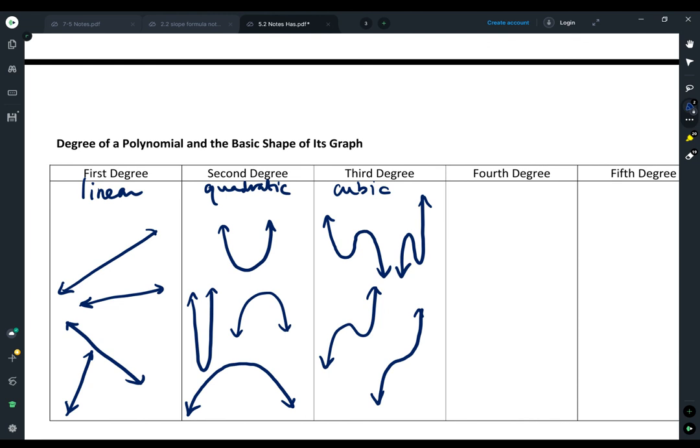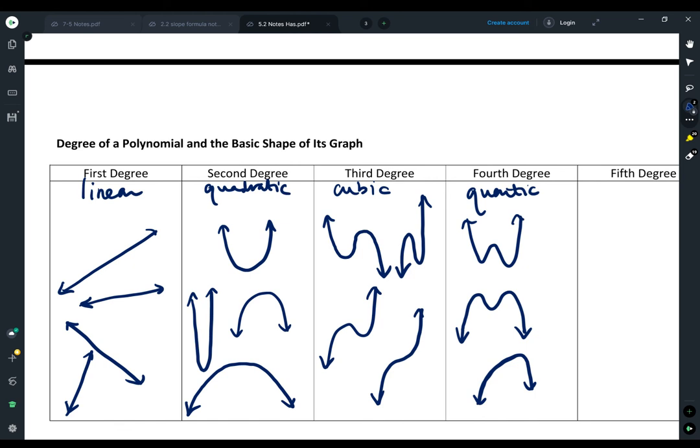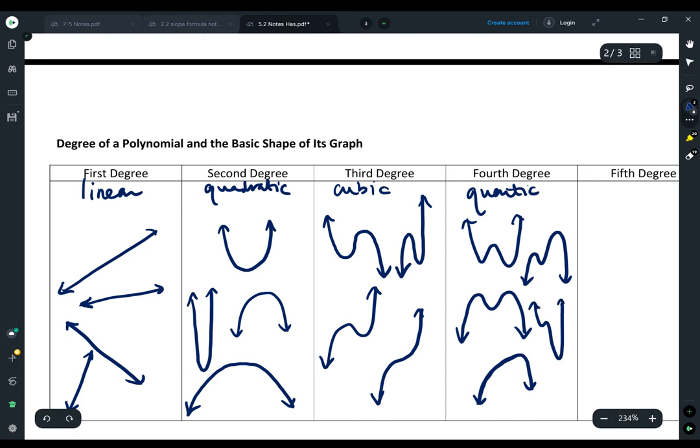So when I look at a fourth degree, if I look at a quartic, basically I am just going to add another hump to that graph, to the last one I had. And so that means my quartics could look like a W. This one would be positive. It could look like an M, so a negative, because they're going down. I could have one where they're kind of just this weird, almost like a straight line in between, but it's not. Like it's a weird, funky kind of curve. Or you could have one where those humps are different sizes. We could make another one like this.